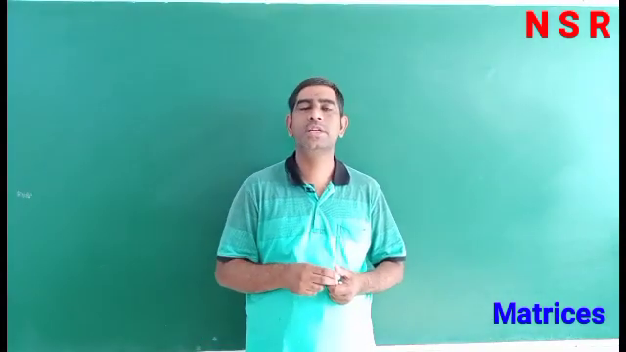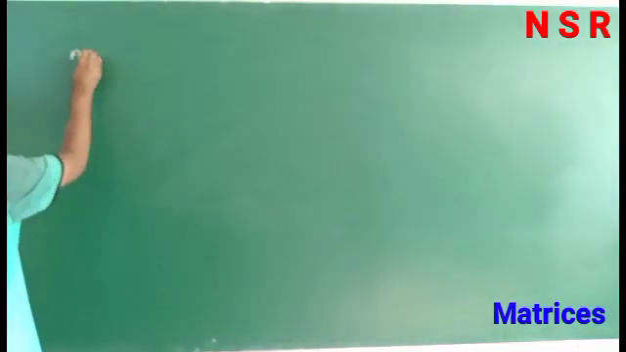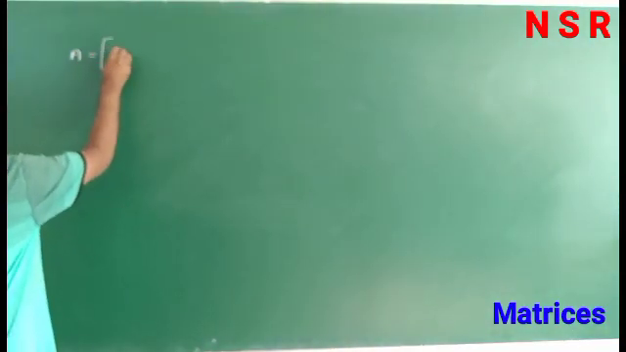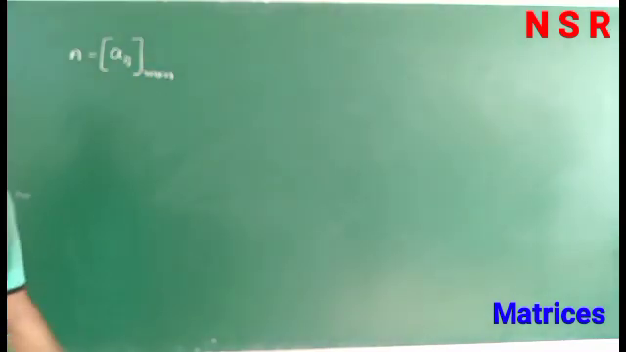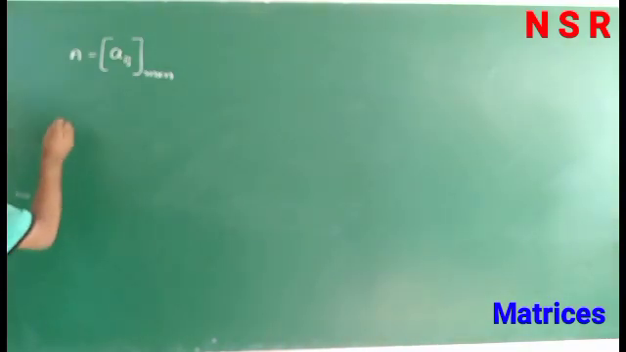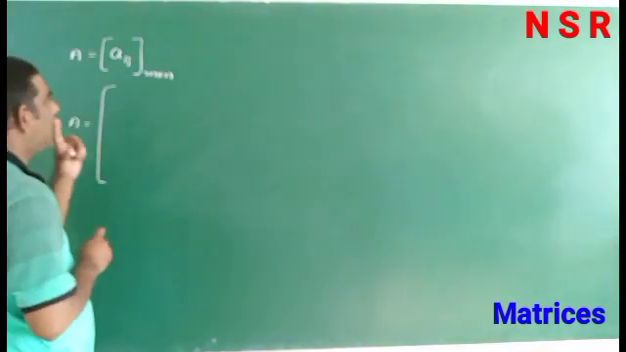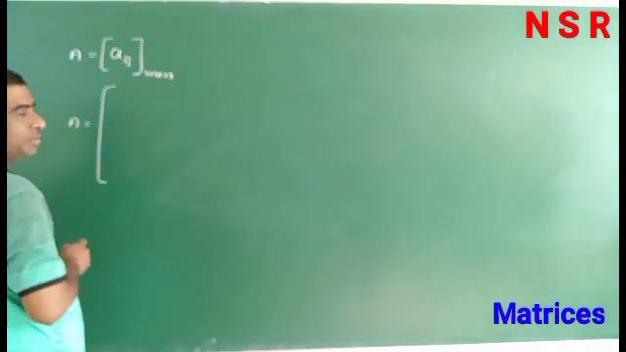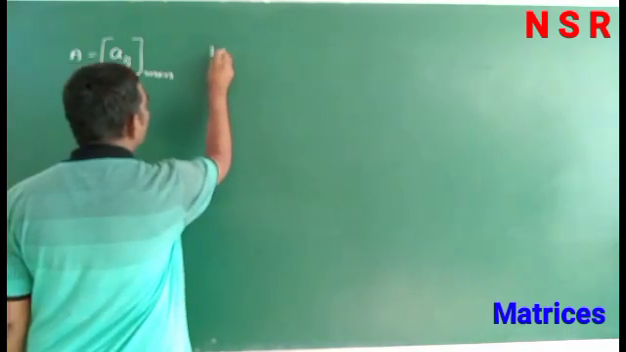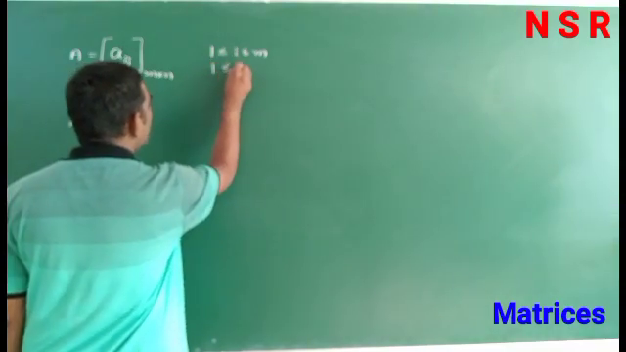Next, the general representation of a matrix. How to represent a matrix? A equals A_ij of order m by n, so here it is an m rows and n columns matrix. Here i means rows and j means columns. i ranges from 1 to m and j ranges from 1 to n.